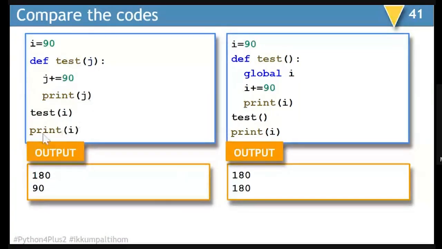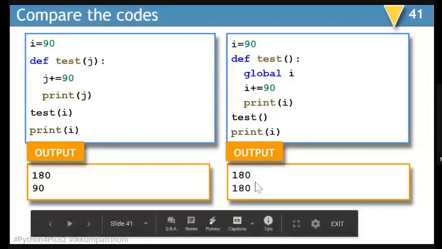If I come back to the main part of the code and display the value of I, it will remain 90 because I did not make any change in that particular variable. When I look at this second one, where we are making the change in I and see the result inside the function and outside the function, I see the changes reflected because I have already used the global keyword here.